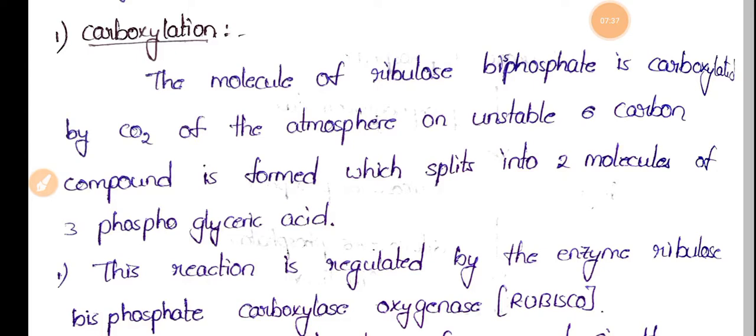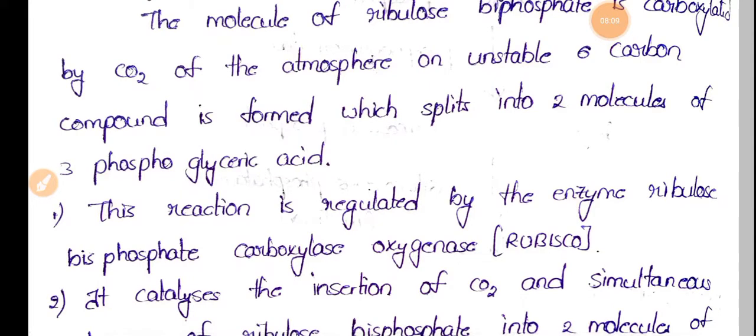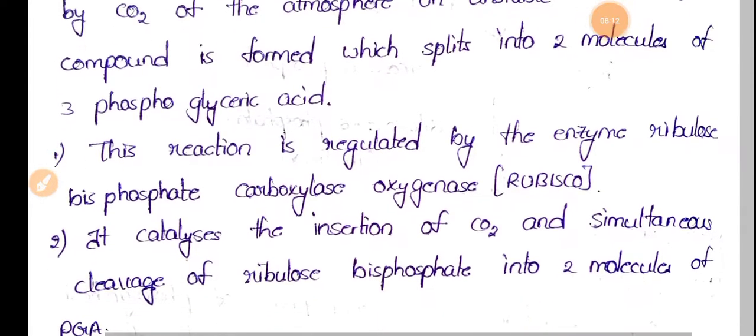So the C3 cycle means reduction of carbon dioxide by using this water molecule. Water and carbon dioxide are utilized to form 3-phosphoglyceric acid, and this 3-phosphoglyceric acid is converted into 1,3-bisphosphoglyceric acid by the enzyme phosphoglycerokinase.